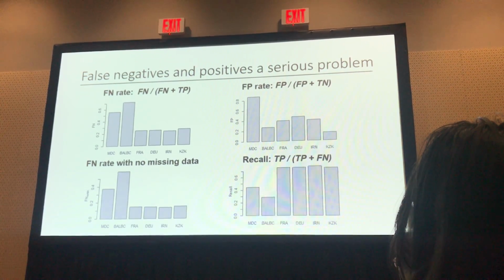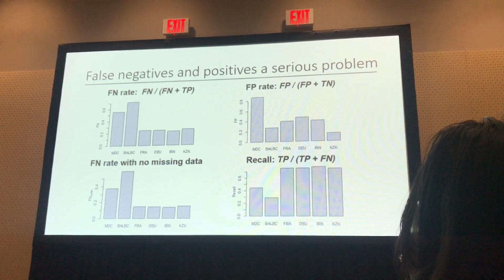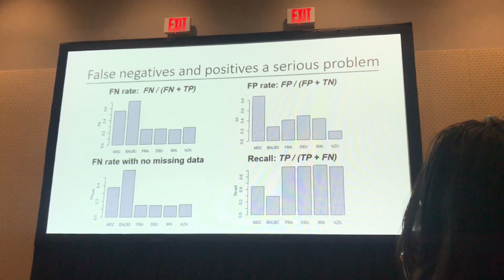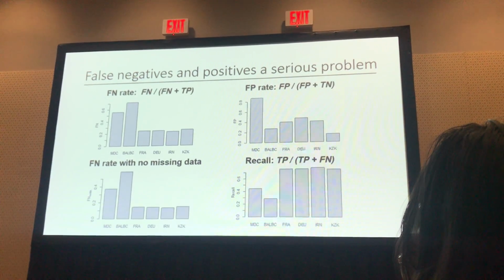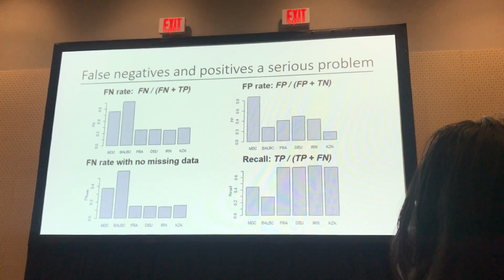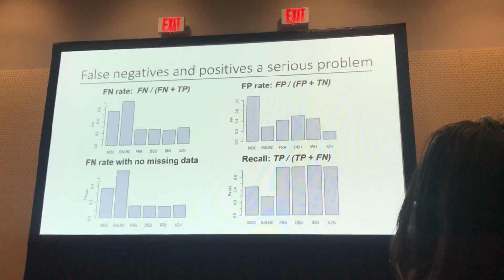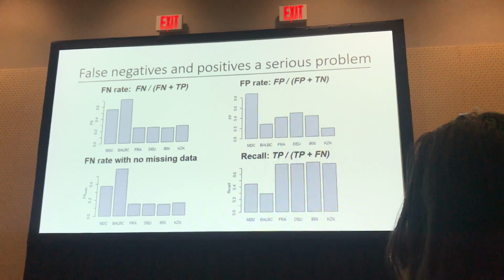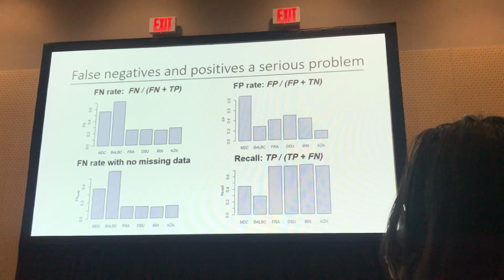And then recall is just a flip of false negative rates, and I put this here because these recall rates are very similar to those found by Nadia Davidson and colleagues who developed the Corset clustering algorithm. This came out in Genome Biology a couple of years ago. And this was the genome in a bottle data, so this was kind of like, we're wildly off with respect to this metric.